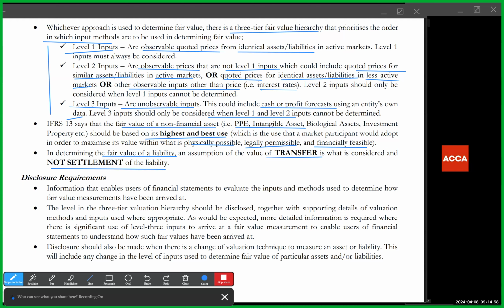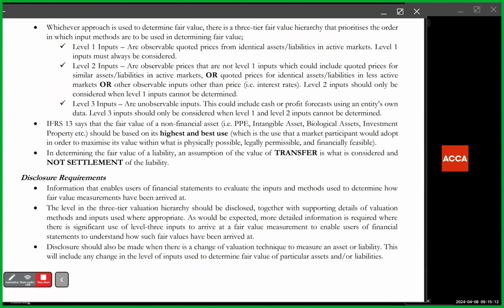Very, very important. The examiner has not really tested fair value of a liability in the past. So it's a very, very examinable area in the future. Maybe not now, but definitely sometime in the future. So that's the nutshell of those three standards. They are standards that should be known for every SBR question because they can come in at any point in time.